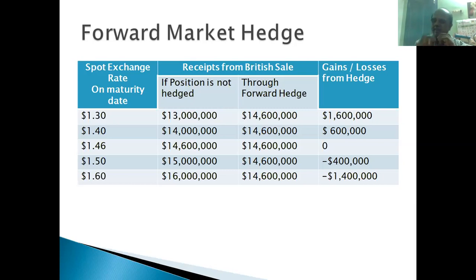That we can decide. So now tell me, what's the drawback in this forward market, right? Forward market, of course, saves the party from the loss. Suppose the exchange rate has been $1.30 per pound, then how much will they be losing? They'll be getting only 13 million instead of 14.6 million, right? So it saves Boeing Corporation. What's the drawback in this, right?